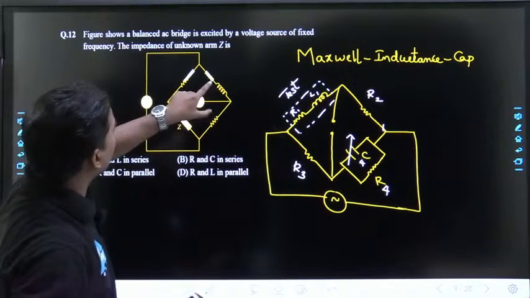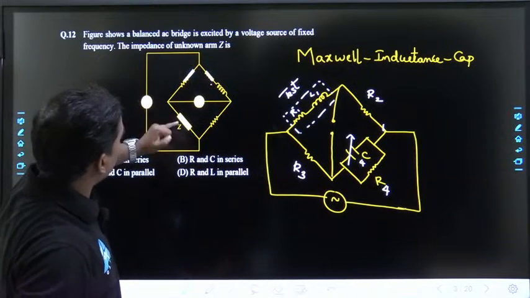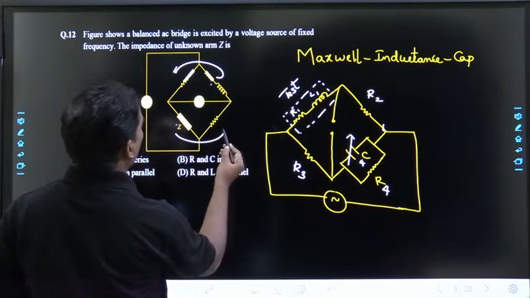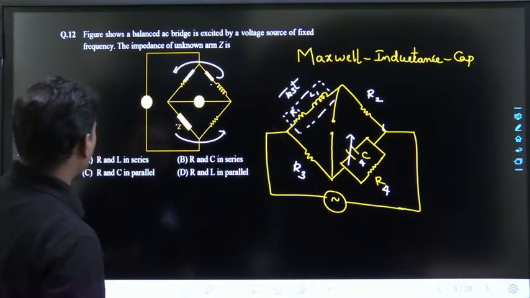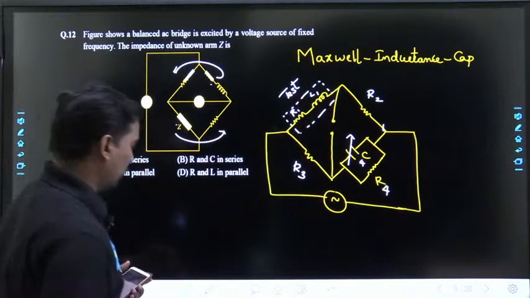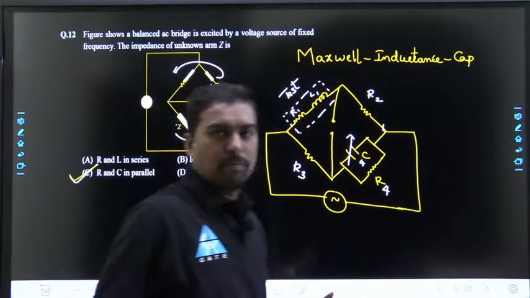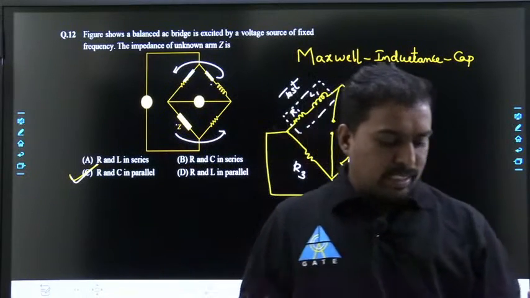Just he has exchanged this here. This should be here and this should be here. Please take this here and this here. Now you'll get an idea. So R and C in parallel or not? Option C it will be. I was just confused. R and C in parallel, right? Yes or not, Nidhi Yadav?